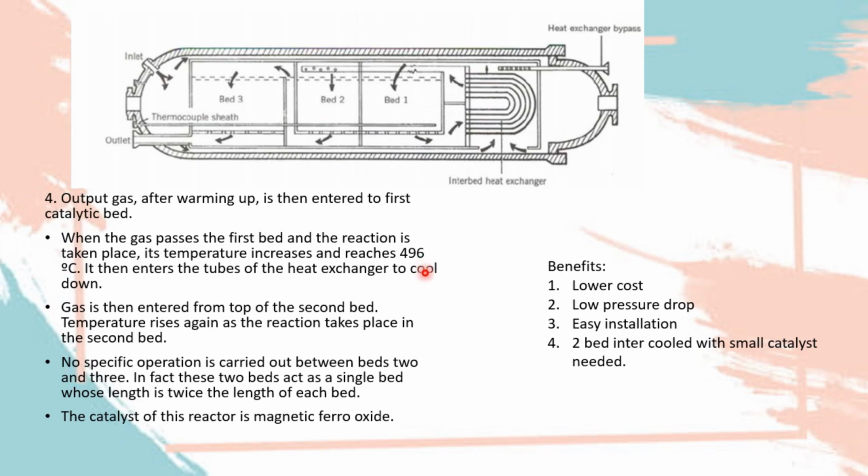So, the benefits from the Kellogg reactor is we can keep our costs down, and secondly, it is safe to say that it is low pressure drop. It have low pressure drop and also easy installation, and finally we only need to use only small amount of catalyst.